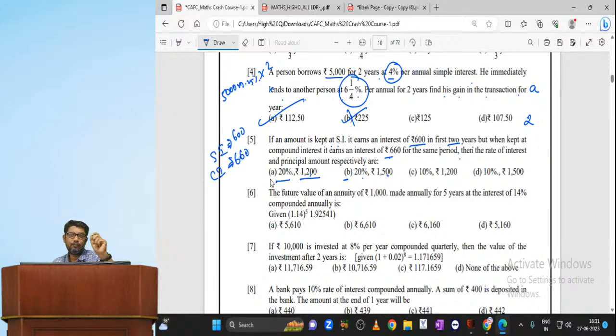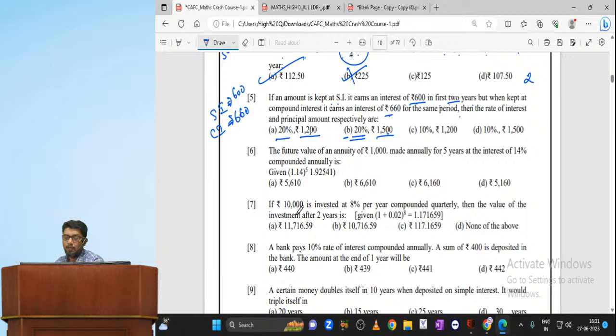Second condition, we need to find the compound interest: 1500 plus 20% plus 20% minus 1500. 660. See, without touching your pen, you can do these problems using only the calculator. It will save you a lot of time. Next step. The future value of an annuity of 1000 rupees made annually.